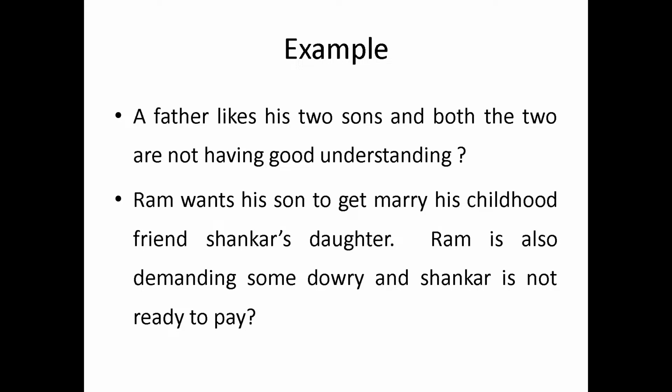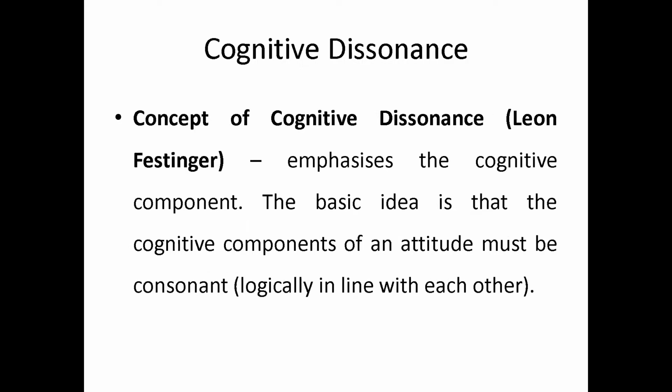Now, let us go to the second law. The second law is cognitive dissonance. A very interesting law, my children, it is. Leon Festinger and Carl Smith are the two psychologists who contributed to the development of this dissonance law.